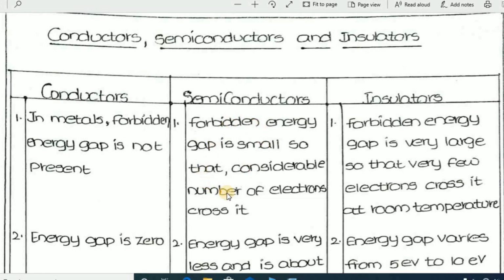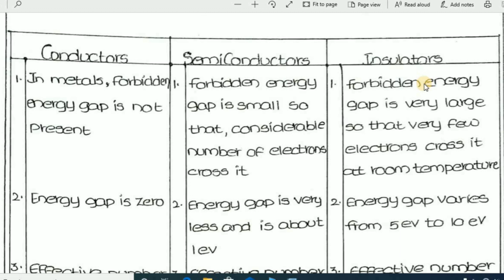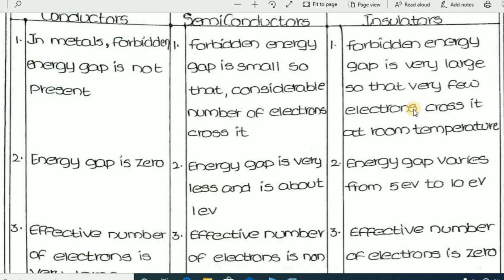That means the gap between the conduction band and valence band is very small, so only a considerable number of electrons cross that barrier. Third, in insulators, the forbidden energy gap is very large, so very few electrons cross it at room temperature. That means the gap between the conduction band and valence band is very high, so very few electrons cross that energy gap.